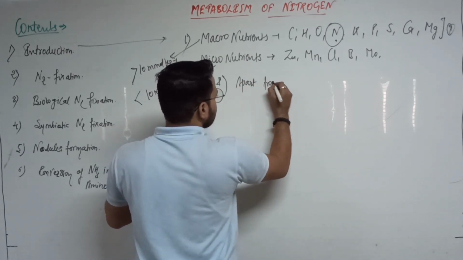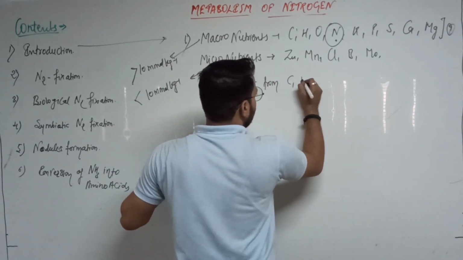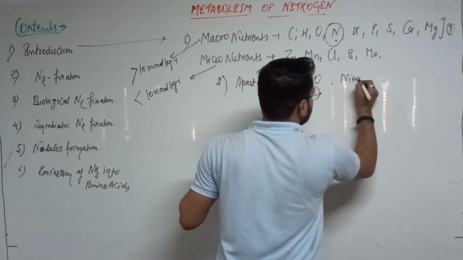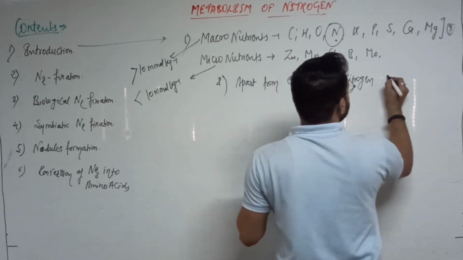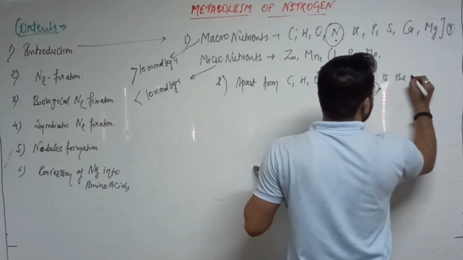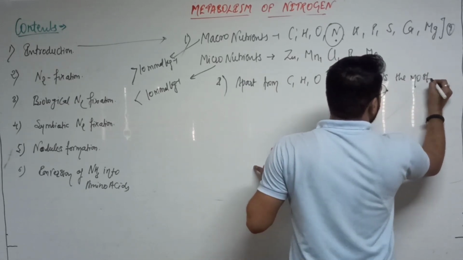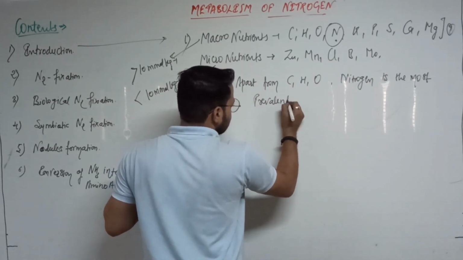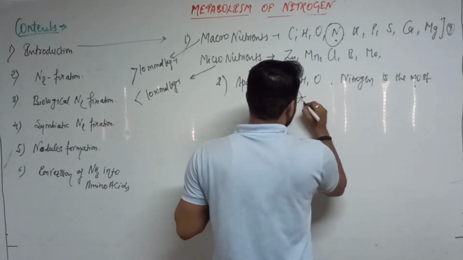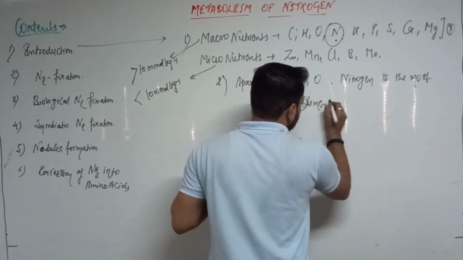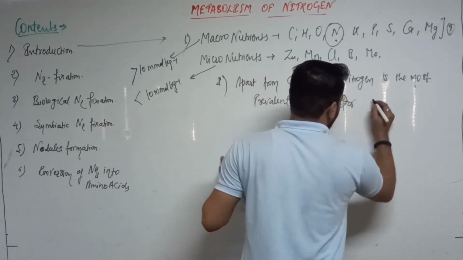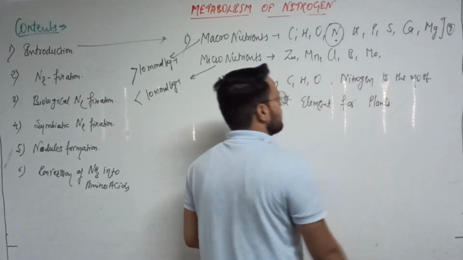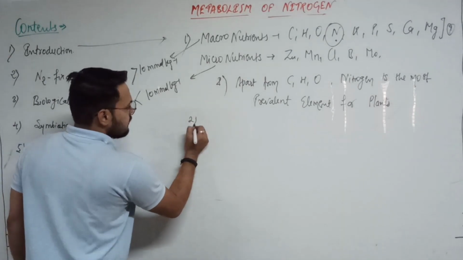Apart from carbon, hydrogen, oxygen, nitrogen is the most prevalent element for plants. That is clear.